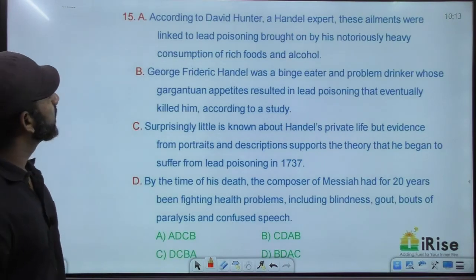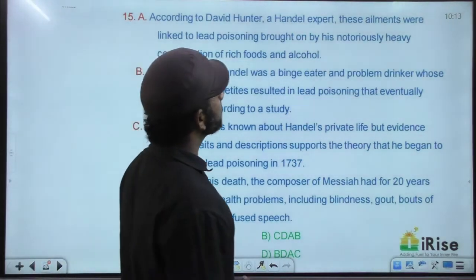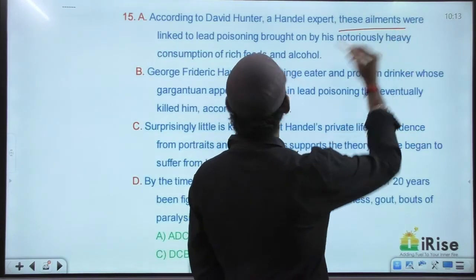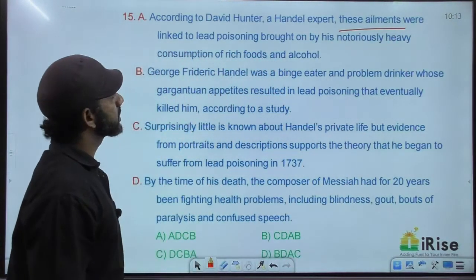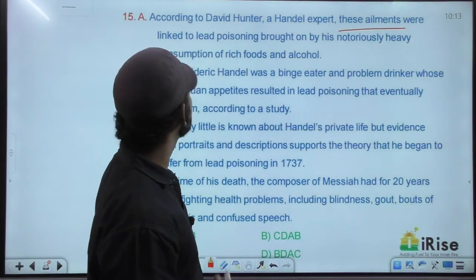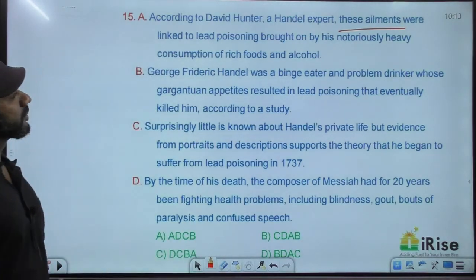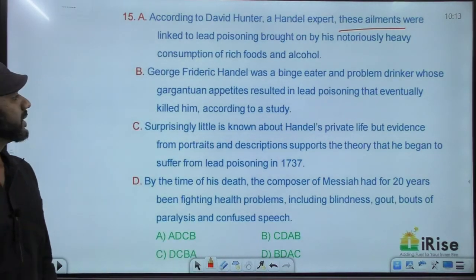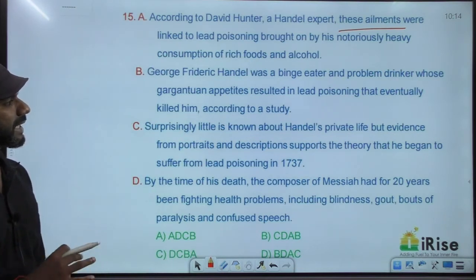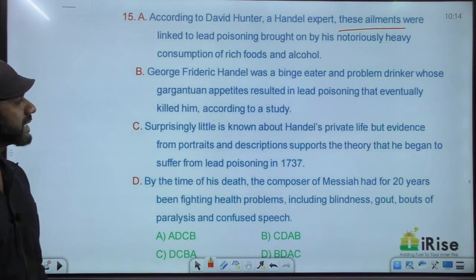According to David Hunter, a Handel expert, these ailments were linked to lead poisoning brought on by his notoriously heavy consumption of rich foods and alcohol. George Frederick Handel was a binge eater and problem drinker whose gargantuan hepatitis resulted in lead poisoning that eventually killed him, according to a study.